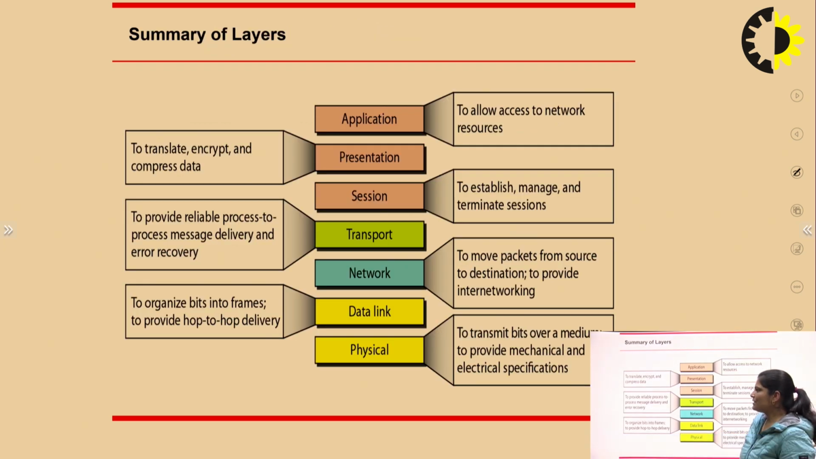Now this is the summary of all these layers. The physical layer transmits bits over a media and provides mechanical and electrical specification. The data link layer organizes bits into frames and provides hop-to-hop delivery. The network layer moves packets from source to destination and provides inter-networking. The transport layer provides reliable process-to-process message delivery and error recovery. The session layer establishes, manages and terminates the session from sender to receiver. The presentation layer encrypts, translates or compresses data, and the application layer allows access to network resources. So this is the summary of all 7 layers in the OSI model.